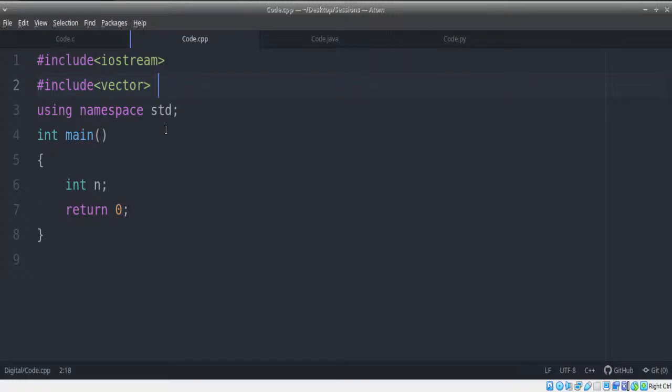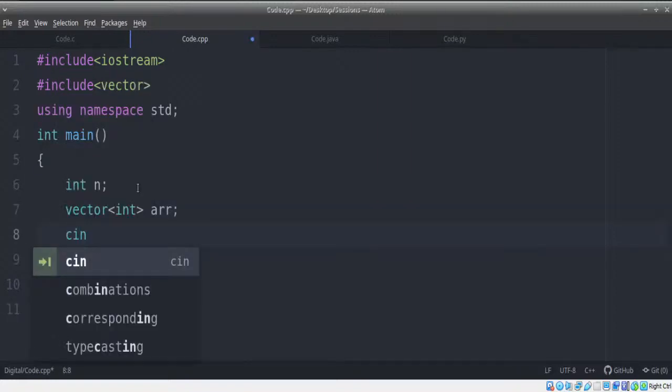So I don't want to create an array of n elements myself. I will create an array using vector which will automatically change its size. So I need to create a vector of integers. I'll create a vector of int and call it array. Why am I not giving a size? Because our vectors are resizable. They will change the size according to the requirement. Every time I enter an element at the end of this vector, it will increase its size automatically by 1. So let's first read the n value.